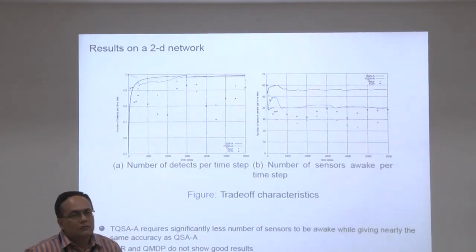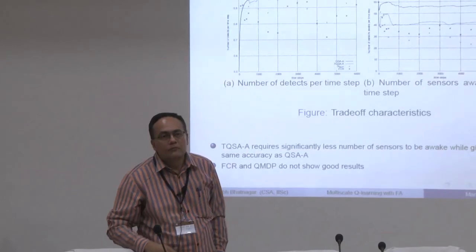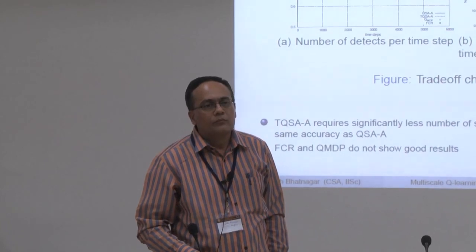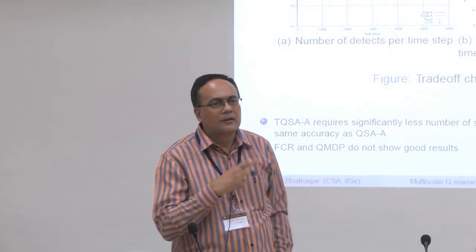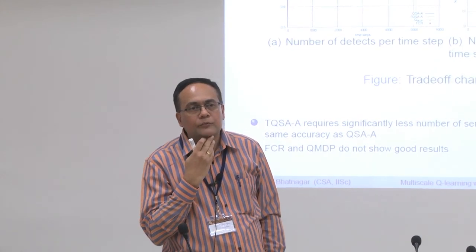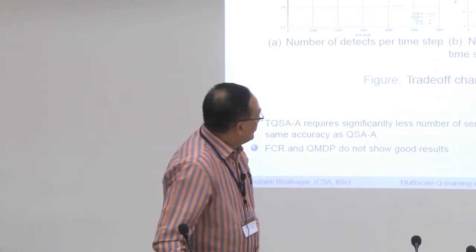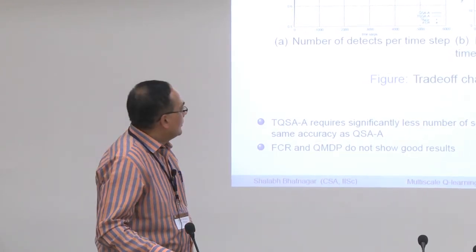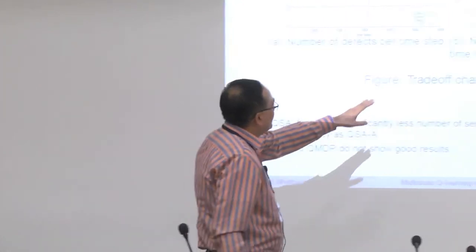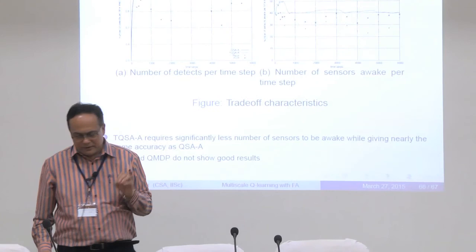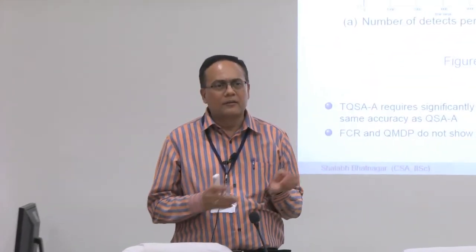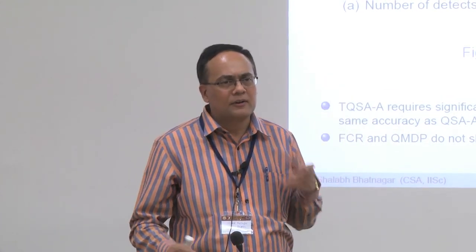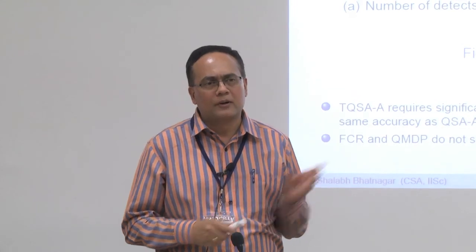If this was a metric to optimize for, shouldn't that be part of the cost, in terms of the K and the C values? I'm wondering, if the second plot was the objective to reduce the number of sensors awake, then you would penalize more in your reward function. Essentially it's not just the number of sensors awake. If you just use the objective that you want to minimize the number of sensors awake, then essentially you would have no sensors awake. So you have to care about the tracking accuracy as well. So you have to take the combination of the two, and that's what the objective is doing.